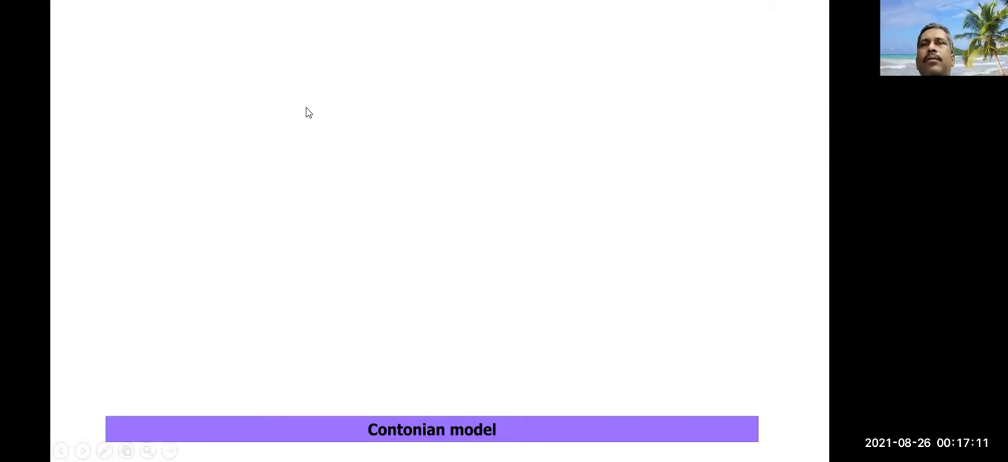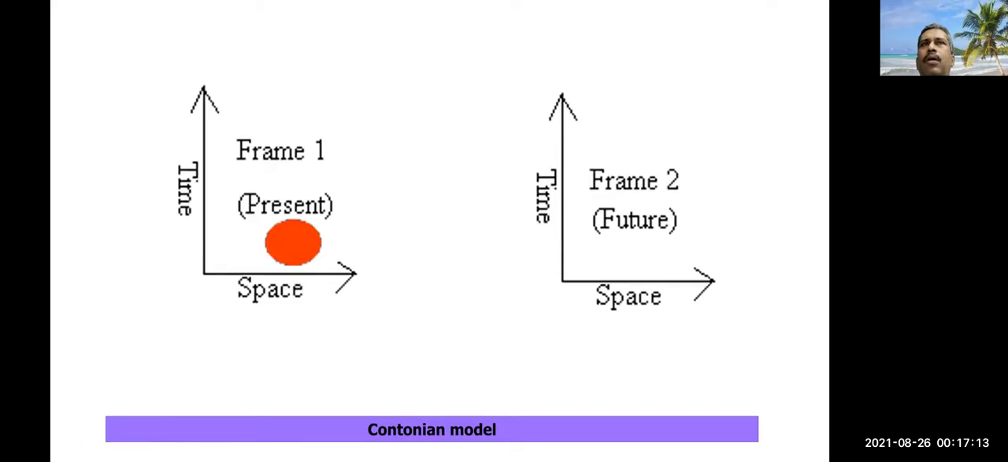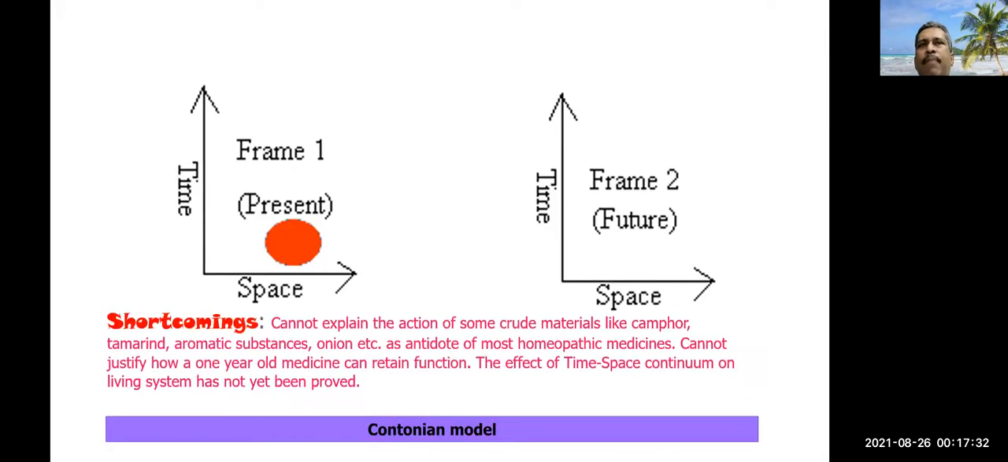It is not so simple. It is derived mathematically. In the first time and space frame, matter is present. And in the second frame, no matter is present, but there is radiation of energy. Does it work? It suffers from the same setback.